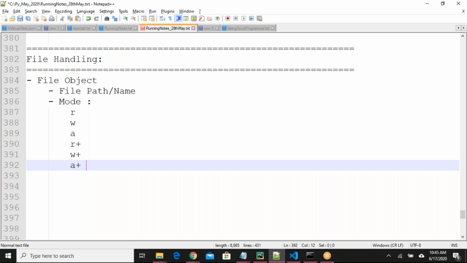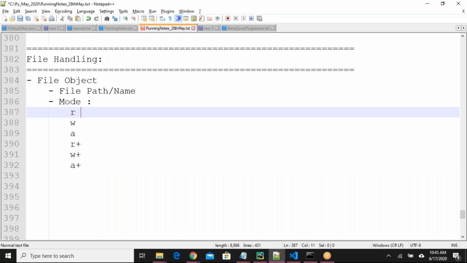If the file is already available and you are saying w, it will overwrite the file. That we need to remember. And a means append mode. So you have a file, the file already contains some data, and if you want to append some more data to it, then we have to open the file in append mode.